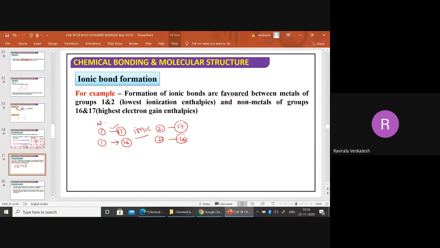For example, you take sodium, a first group element, and chlorine, a 17th group element. Or you take potassium and oxygen. They are ionic bonds. For example, you take calcium and fluorine, you get calcium fluoride. That is an ionic bond. Again, you take magnesium oxide, an ionic bond like this. This is the thing we have to learn.